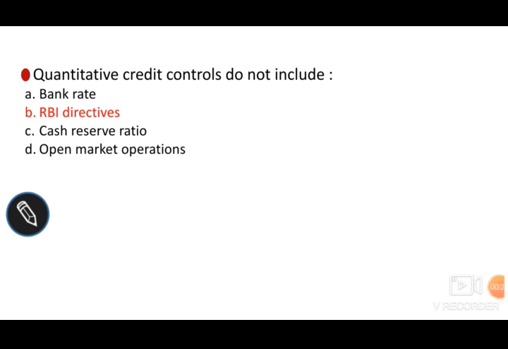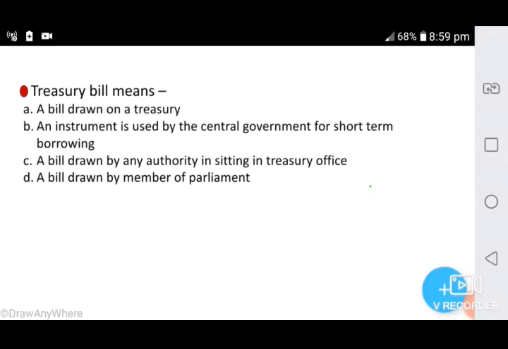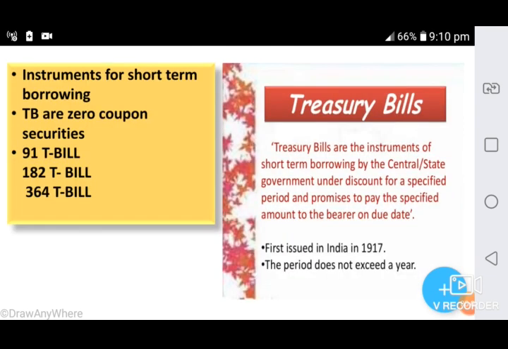Next question, Treasury Bill means: option A bill drawn on a treasury. Option B, an instrument used by the central government for short-term borrowing. Option C, a bill drawn by any authority sitting in treasury office. Option D, a bill drawn by member of parliament. Treasury bills are instruments for short-term borrowing by the central government. They have maturities of less than 1 year and are part of money market in India. Treasury bills are zero coupon securities and pay no interest. They are issued at a discount and redeemed at the face value at maturity.